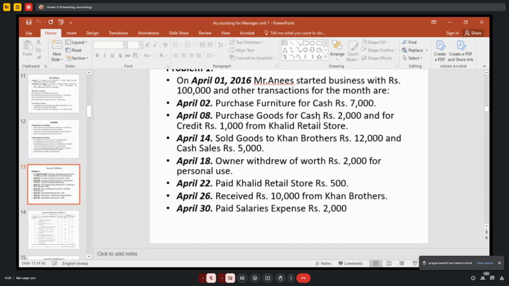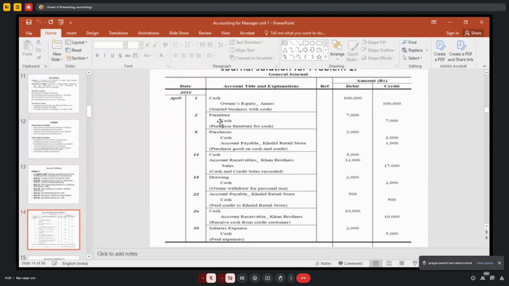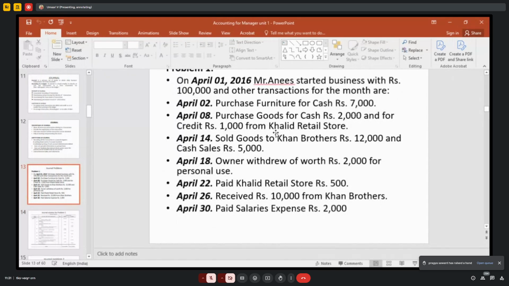Here you are purchasing furniture. Furniture is the asset. So furniture account debit to cash account, what goes out, cash goes out. Here furniture account debit to cash account 7,000, being purchase of furniture in terms of cash, right? Then April 8th, purchase goods for cash rupees 2,000 and for credit 1,000 from Khalid retail store. So what is the journal entry for this?